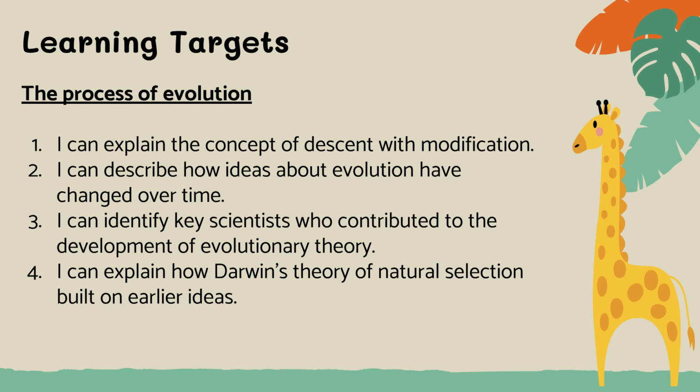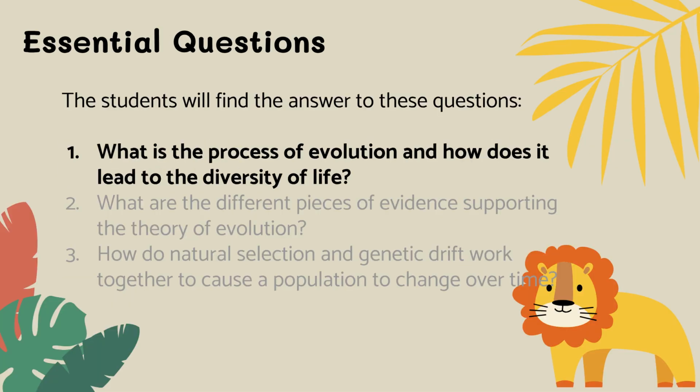At the end of this topic, you will be able to explain the concept of the theory of evolution, identify the scientists who contributed to its development, and explain how natural selection built on earlier ideas. This is this lesson's essential question: What is the process of evolution, and how does it lead to the diversity of life?